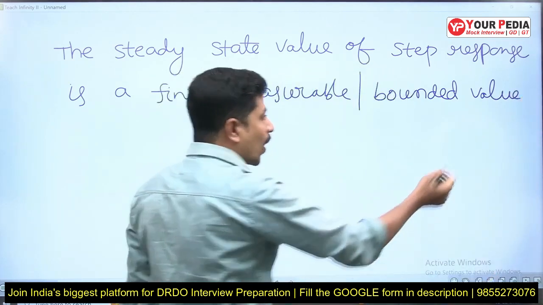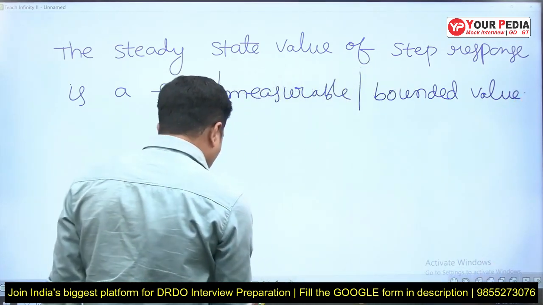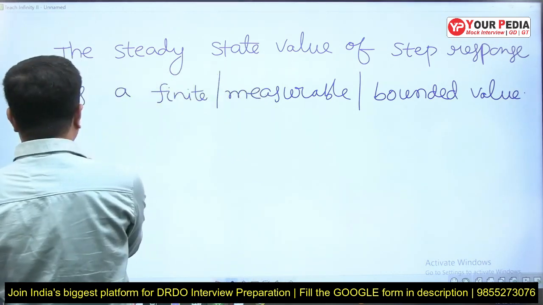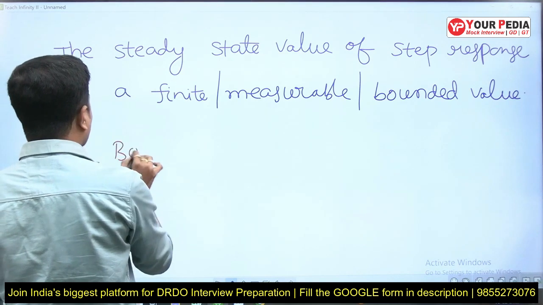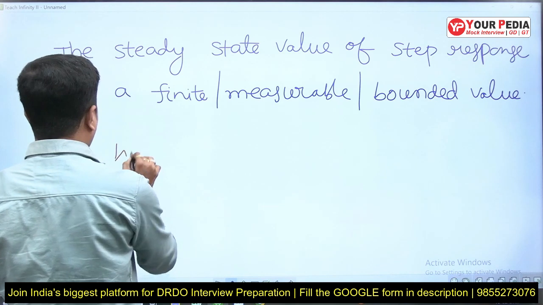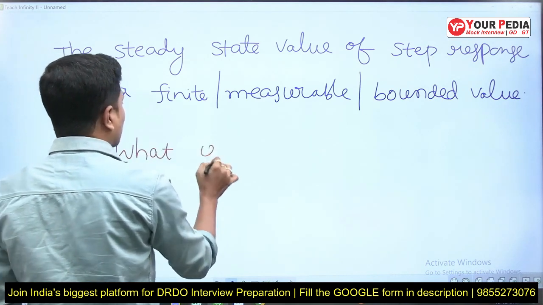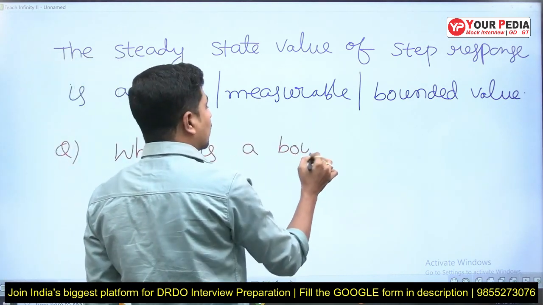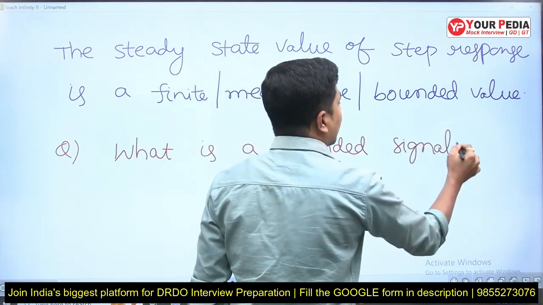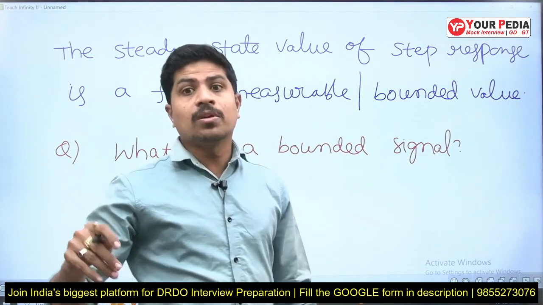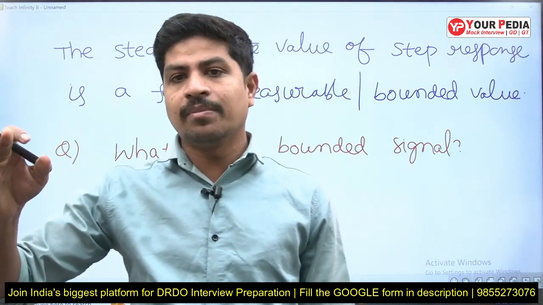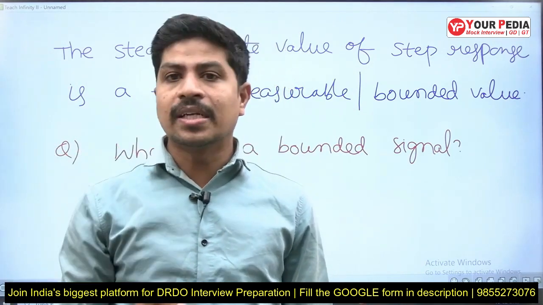If you answer this way, the immediate next question will be: what do you mean by a bounded signal? If it is possible to measure the value of the signal at any point of time, then that signal is called a bounded signal.